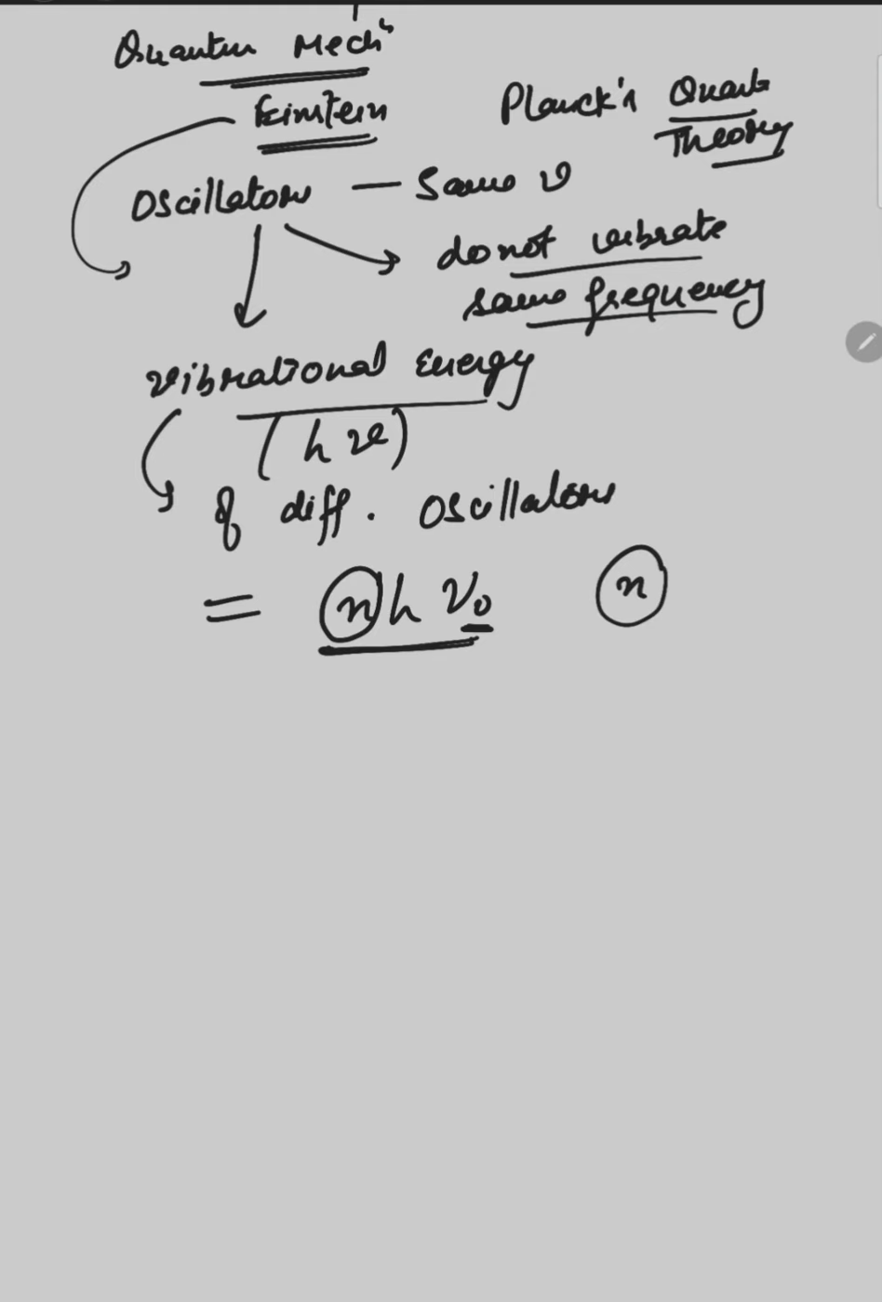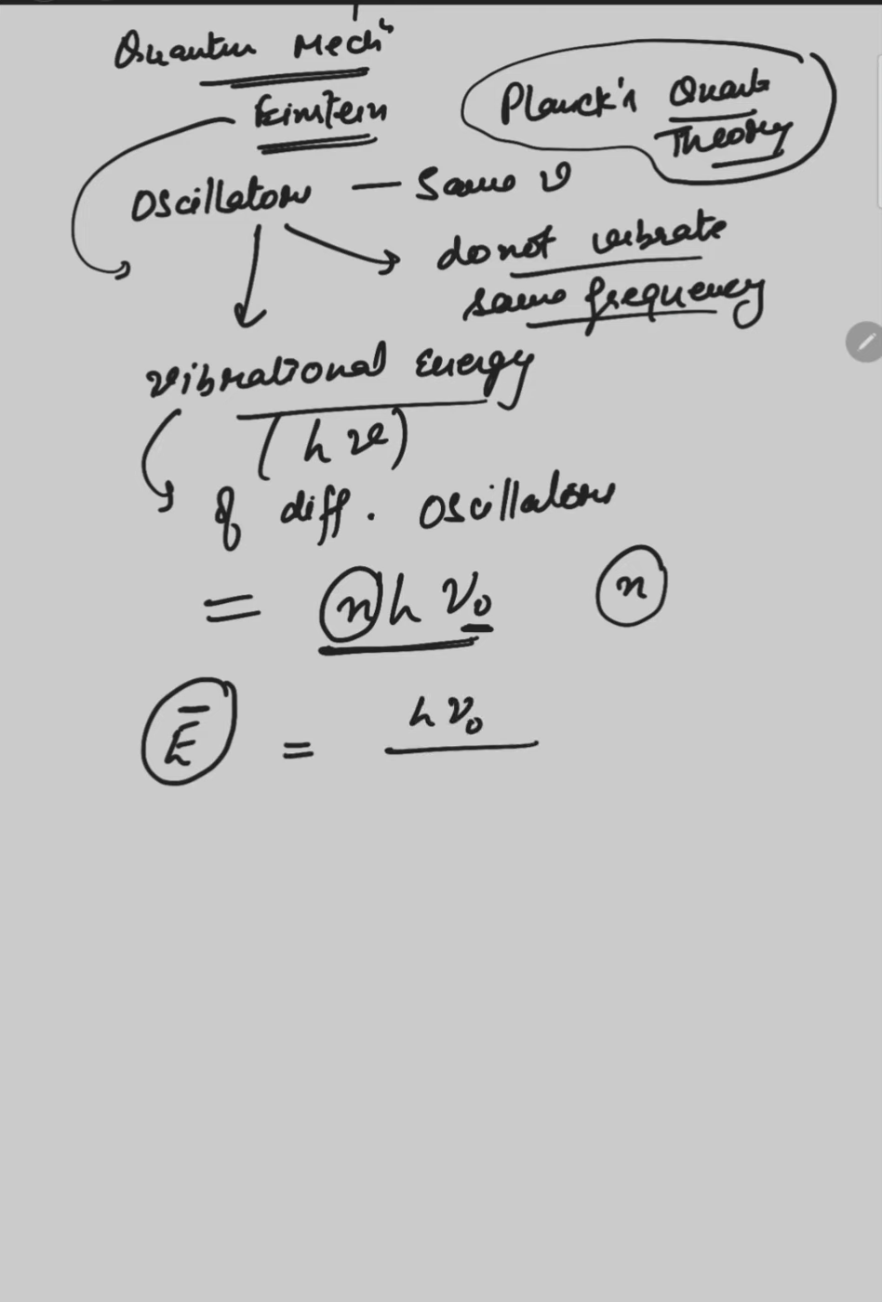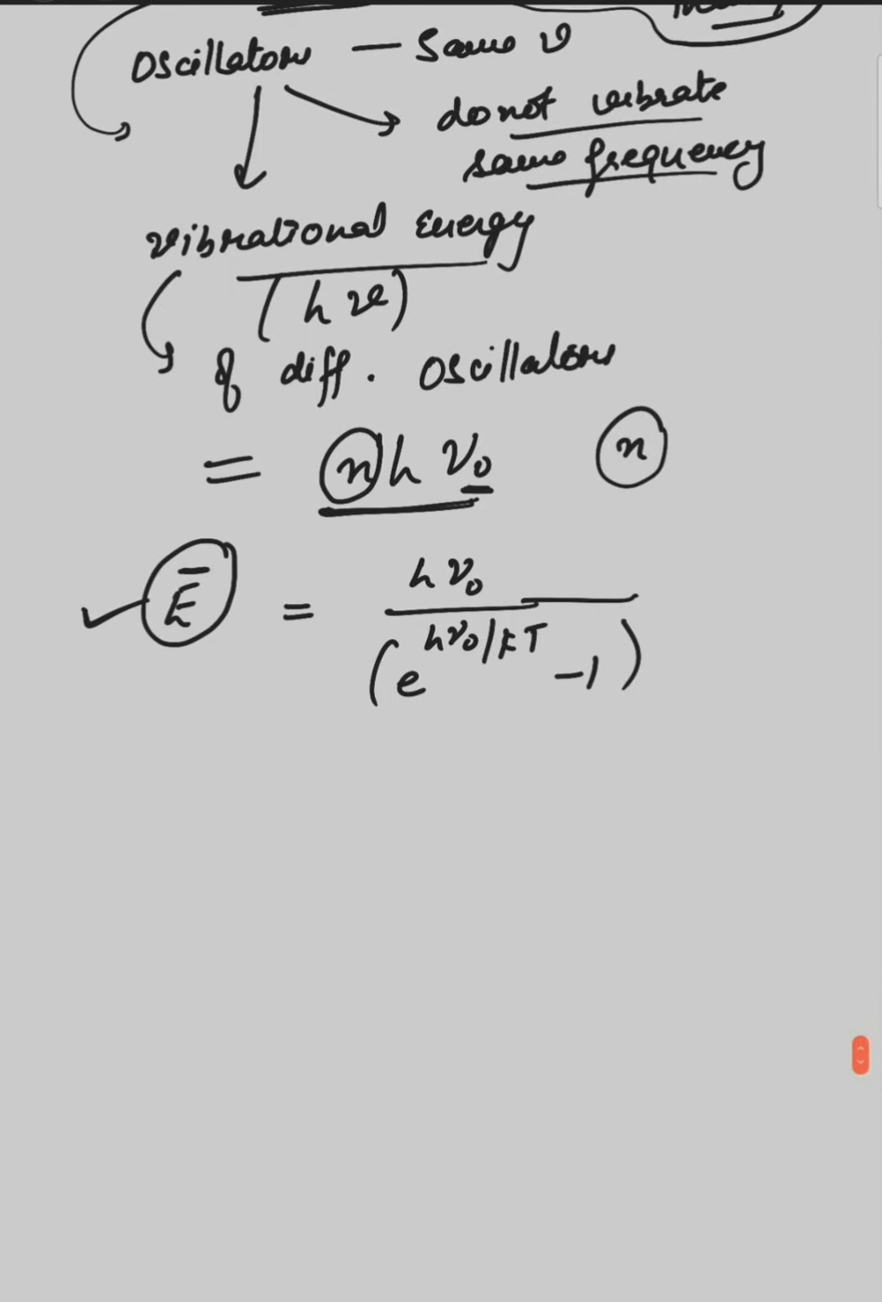When we explain Planck's radiation law, in its derivation we obtain an expression for the average energy per oscillator. The average energy per oscillator is given by h mu naught divided by e raised to the power h mu naught upon kT, minus 1. So this is the average energy per oscillator given by Planck's radiation law.